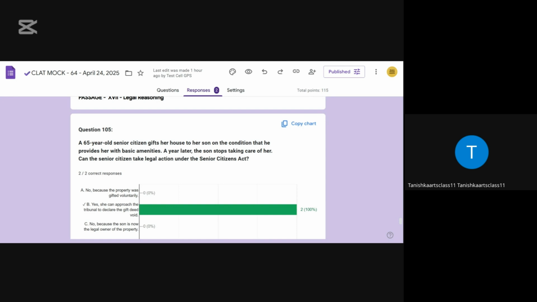And the Supreme Court held that a daughter-in-law cannot be evicted from a shared household under the Senior Citizens Act if she is protected under the Protection of Women from Domestic Violence Act, 2005. And there is a case where parents claimed their son was neglecting and mistreating them, and the court allowed the son to stay in a part of the house but restricted him from encroaching on other areas.